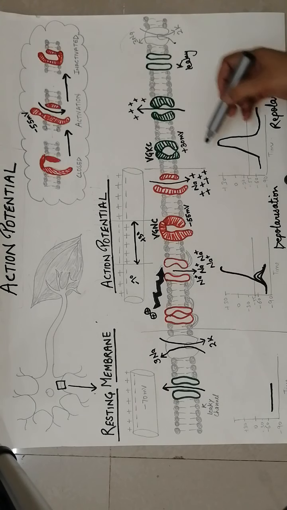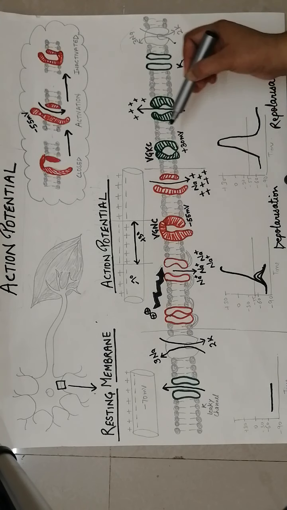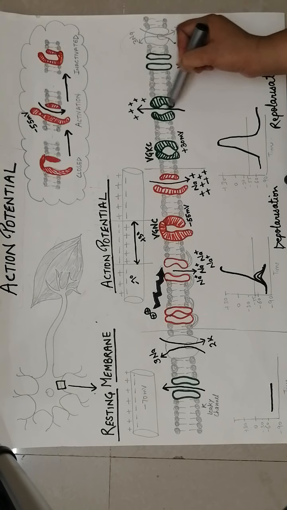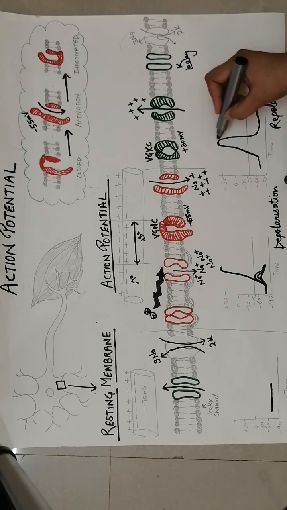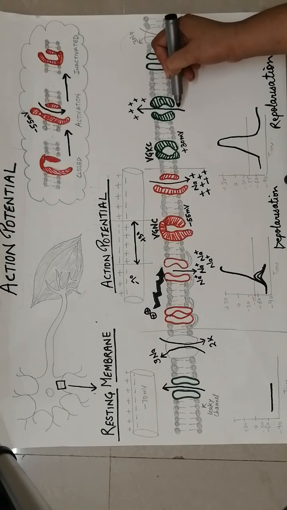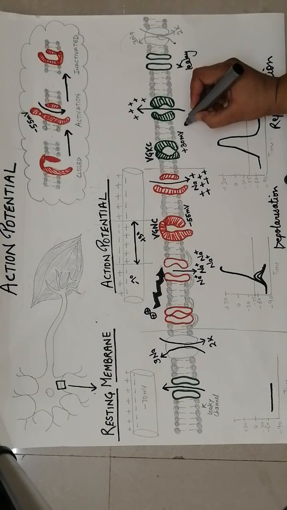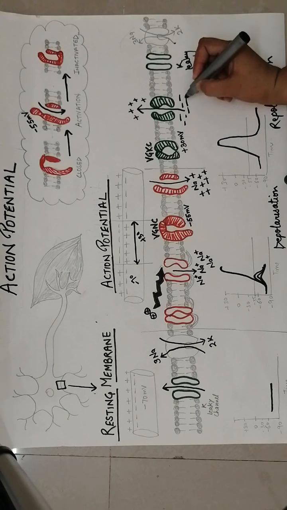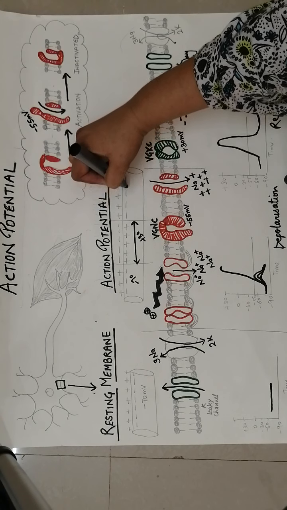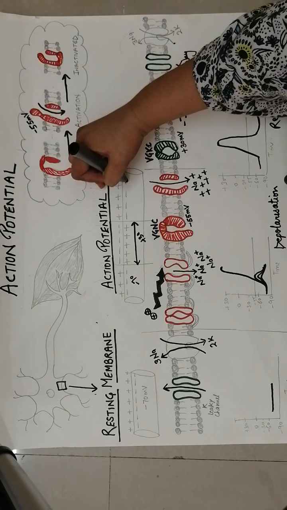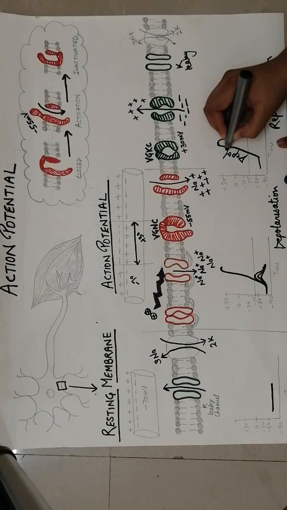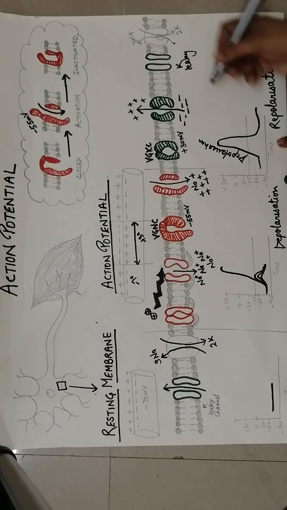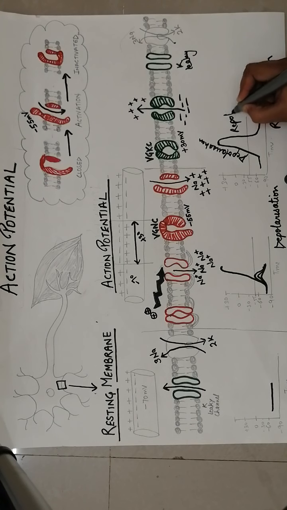Okay, but when it reaches plus 30 millivolt, the potassium channels open up and cationic efflux occurs, that is, potassium goes outward. And if positive charge is going outside, what that means is the membrane potential is again becoming negative, right? So again it is going toward the resting membrane potential state, the polarized state. So that's why it's called repolarization. So this is depolarization, and this is repolarization, because it's going again toward the same state.